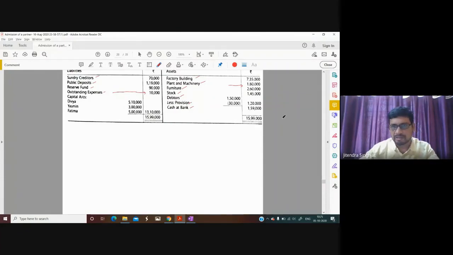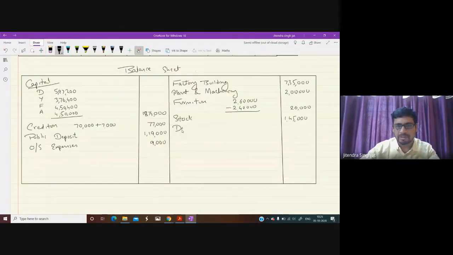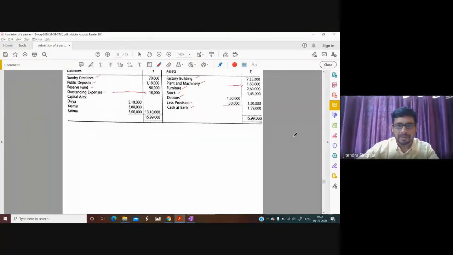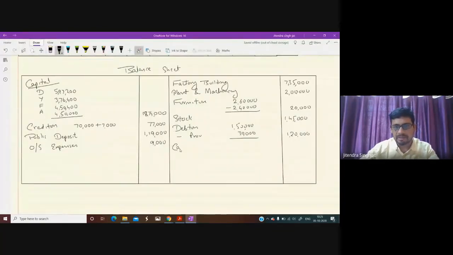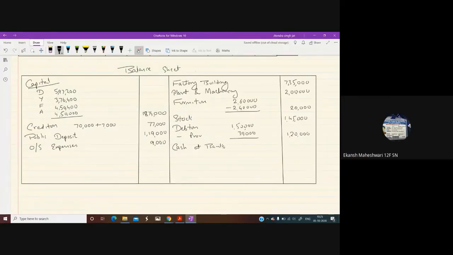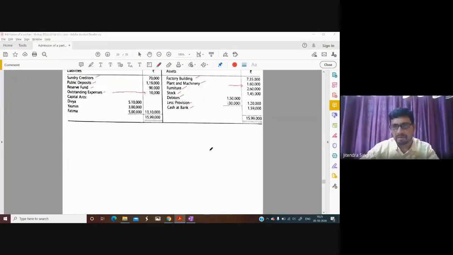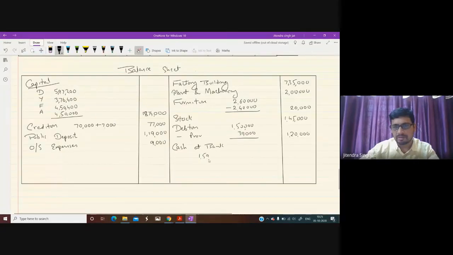Debtors, any change? No change in debtors. 1,20,000. Okay, cash at bank. Is there any change in cash at bank? Sir, yes sir, add 5 lakh. 1,59,000. Why 5 lakh?